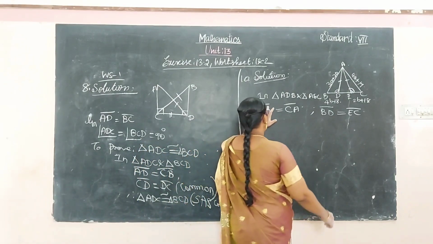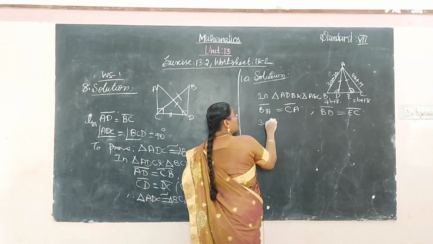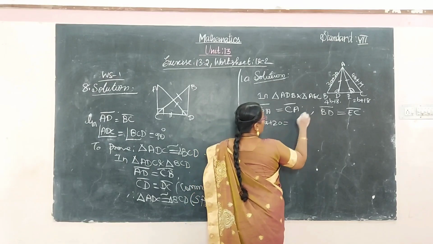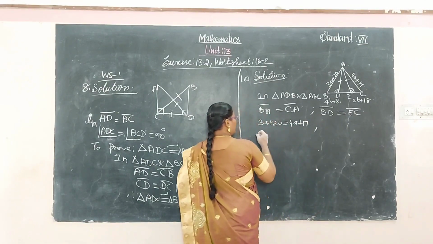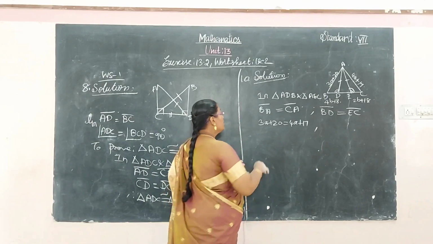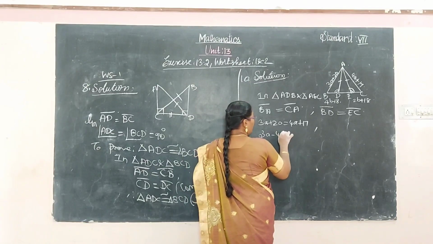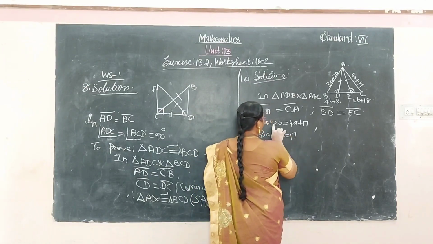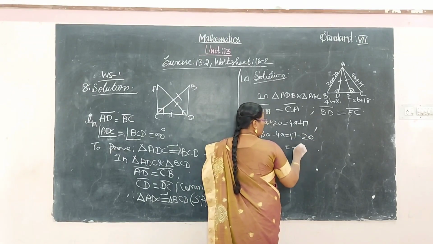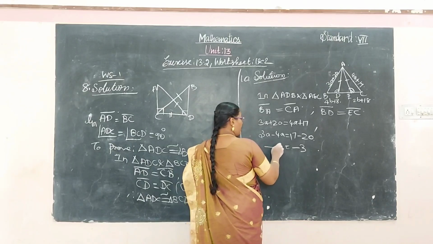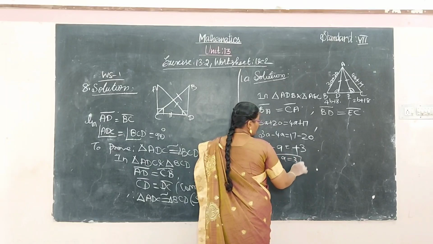Okay, so you know that the line segment BA value is 3A plus 20 equal to CA value is 4A plus 17. Okay, so arrange the like variables. So 3A minus 4A is equal to 17 minus 20. So you have subtract minus 3. Here subtract minus A. Minus minus will be cancelled. So A is equal to 3.